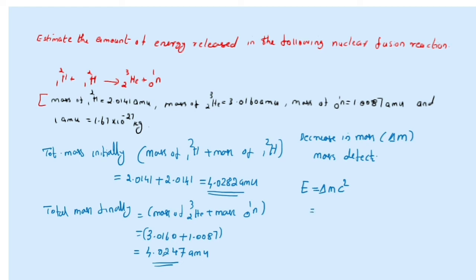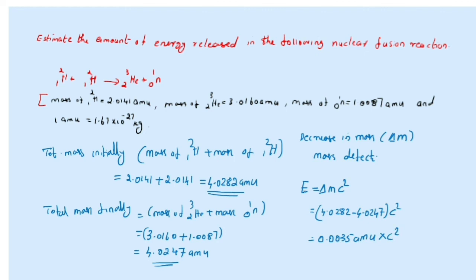You have to subtract these two masses: 4.0282 minus 4.0247, that is the delta M, multiplied by c square. If you subtract, you will get 0.0035 AMU into c square.